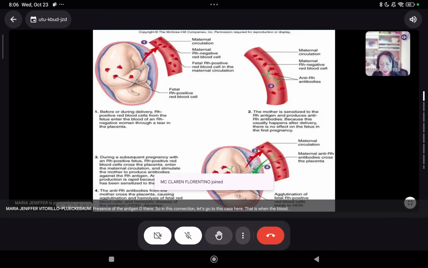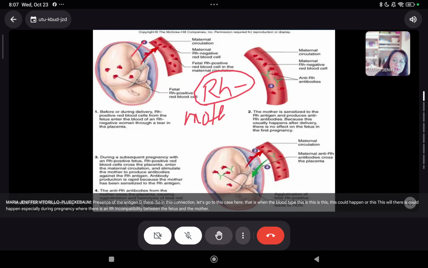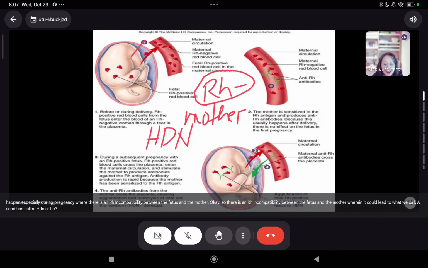That is when the blood type, this could happen, especially during pregnancy, where there is an RH incompatibility between the fetus and the mother. Okay? So there is an RH incompatibility between the fetus and the mother, wherein it could lead to a condition called HDN, or hemolytic disease of the newborn.